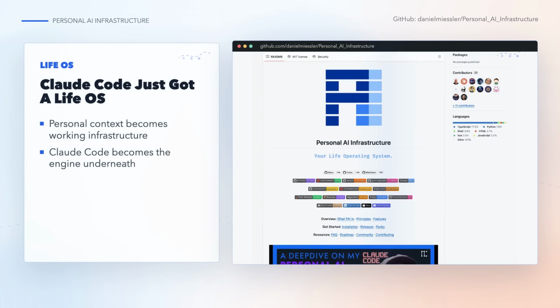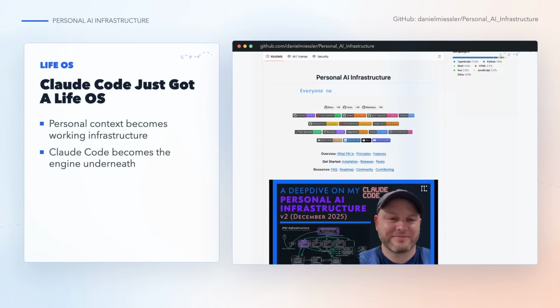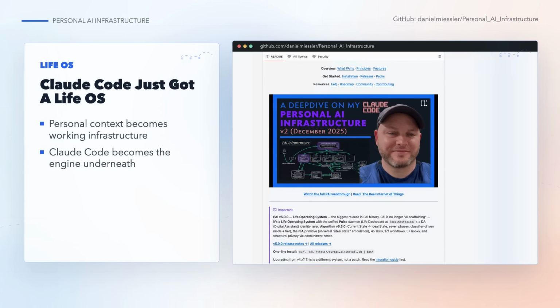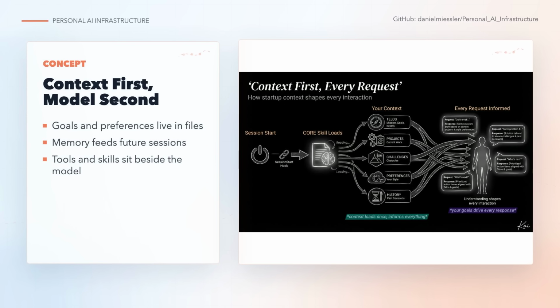The bigger idea is that stronger agents make raw access less scarce. The harder part becomes giving the assistant enough context to know what you want, what matters, and what a good result looks like. The repo treats AI as something that needs a personal operating layer, not just a chat window.